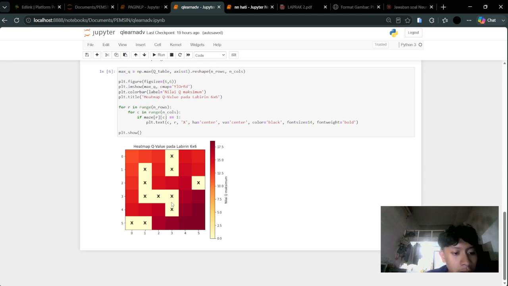Okay, one clarification worth noting. Walls also appear in light color on this heat map, not because walls have meaningfully low Q values, but simply because they were never valid states the agent could occupy. So their Q values remain at the initial value of 0 throughout the training, and this is a labeling artifact rather than a learning outcome. It's worth mentioning explicitly to avoid misinterpretation.